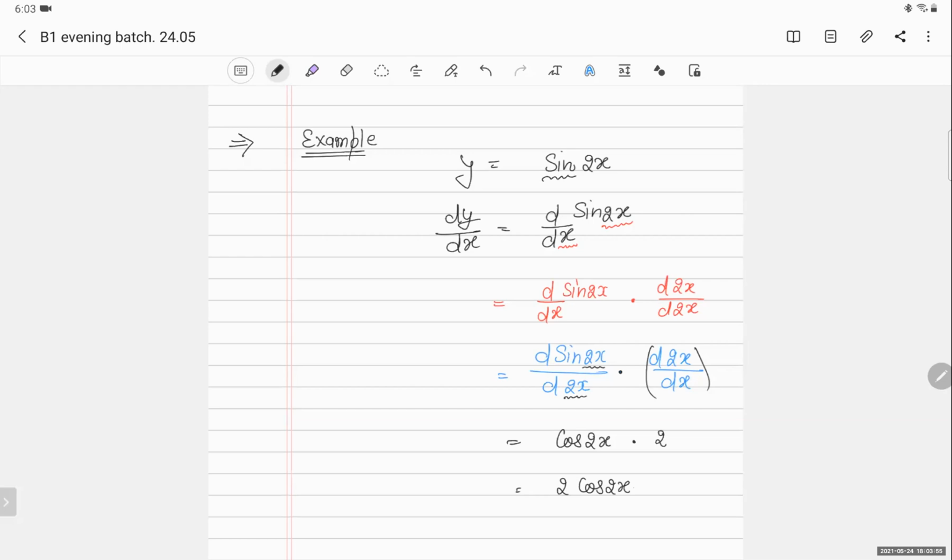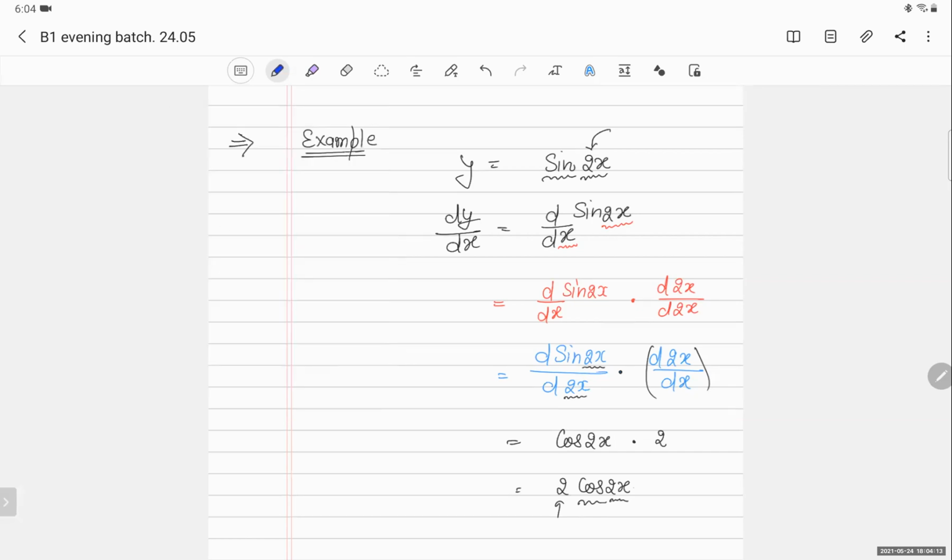So see what is going on. साइन का डेरिवेटिव क्या होता है cos. I am having here cos. जो भी साइन के अंदर है I will put it here, and whatever is the coefficient of x, it will come out. That's it. No problem.